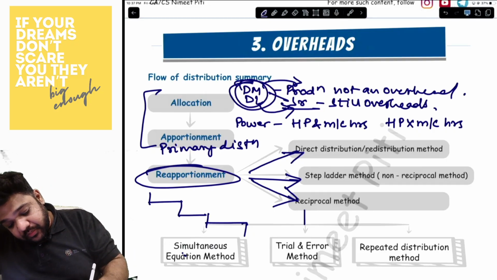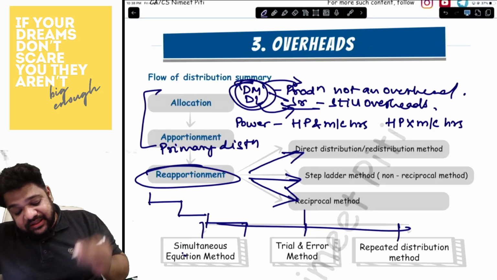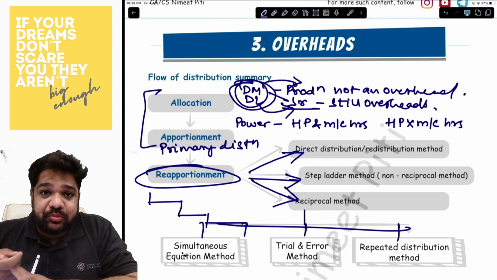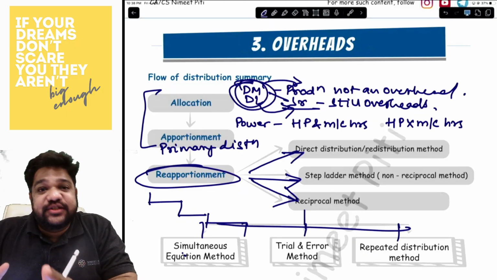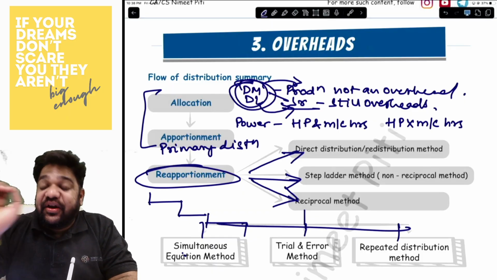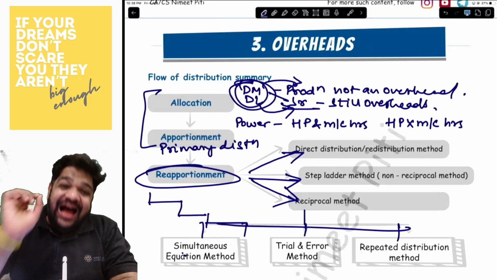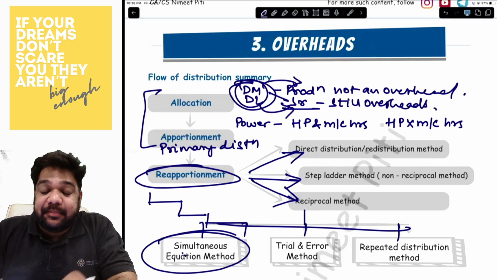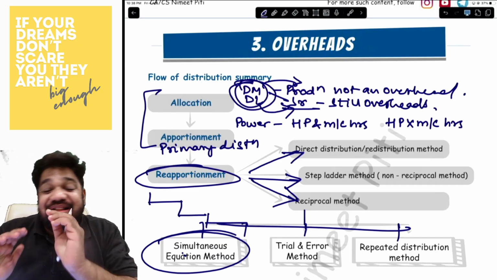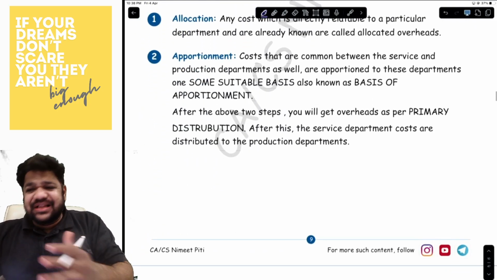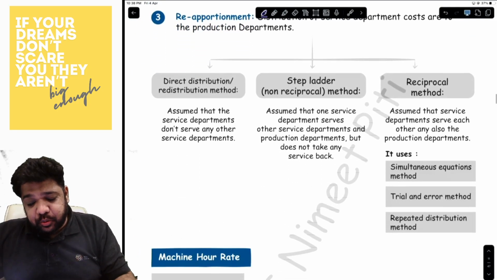Now, under the reciprocal method, you have simultaneous equation, trial and error, and repeated distribution. In the 25 years of papers that I have scanned, the Institute has never asked for a specific method to be used in the paper. And the easiest of all these three methods is the simultaneous equation method. So make sure that you're doing the simultaneous equation only. Okay. Now, this is all of the theory that we just spoke about.